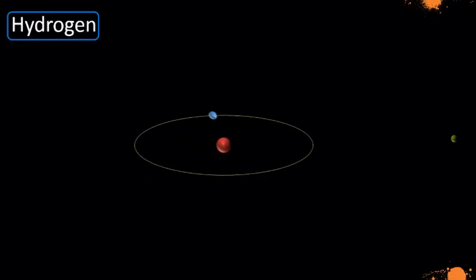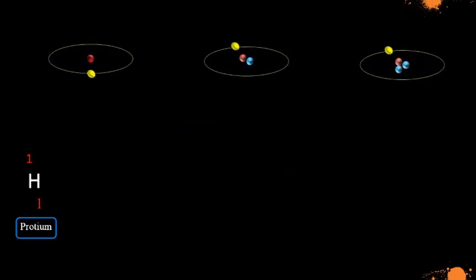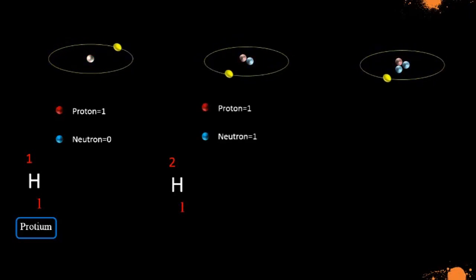Hydrogen atoms have just one proton, but not all hydrogen atoms are identical. That's because some have more neutrons than others. Most hydrogen atoms are like hydrogen-1. It has one proton and one electron, but no neutrons. But a few are like hydrogen-2. It has one neutron. It is called deuterium.